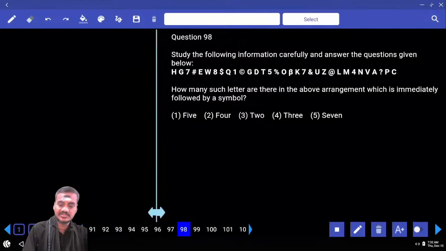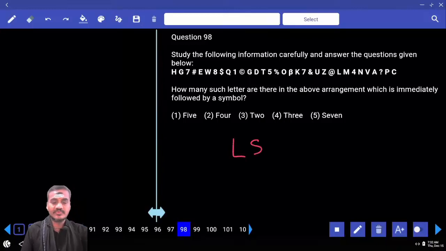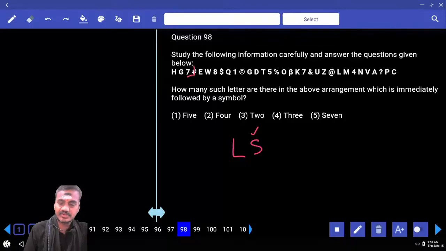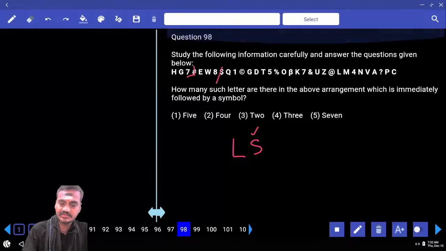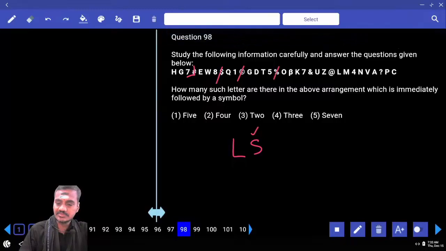And how many such letters are there? Immediately followed by symbol. Letters immediately followed by symbol, we said. Let us concentrate on a symbol. Before the symbol there should be a letter, not possible. Before the symbol there is a letter, yes. Before the symbol no letter. Before the symbol a letter, yes. And how many are there? There are 3 altogether, that is the choice for 98.